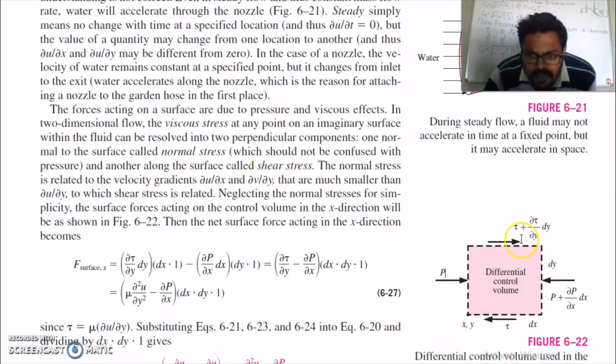So this is your shear stress. Normal stress we have neglected because normal stress is related to the velocity gradients del u by del x and del v by del y. These are much smaller compared to del u by del y. So del u by del y is related to the shear stress. We can include this.